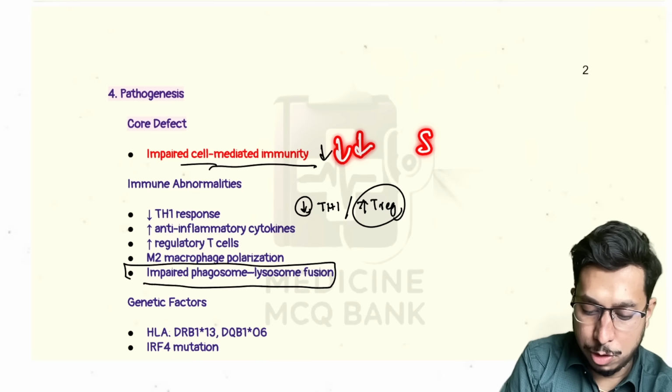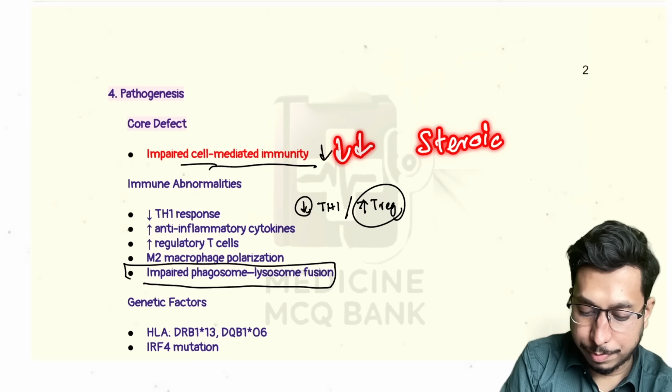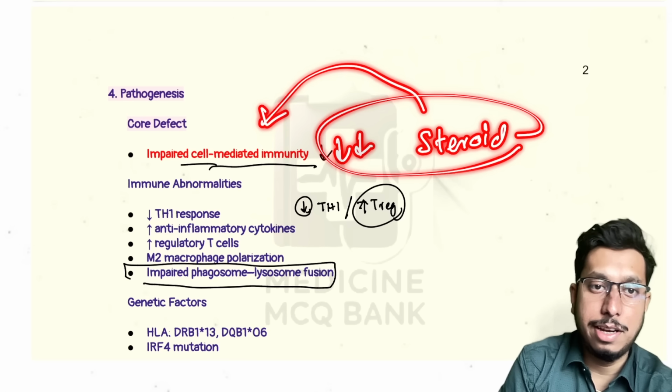So what will happen if you give steroid? It will further decrease the immunity. So steroid or anti-TNF alpha will make the disease very, very bad, and make the prognosis bad in such cases. Okay, all right. Now, obviously, the pathology hallmark is PAS positive foamy macrophage, which is diastase resistant.